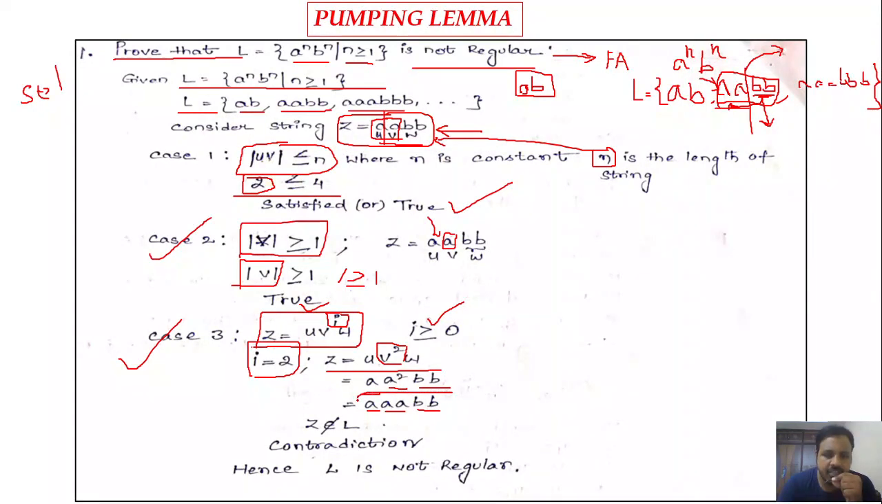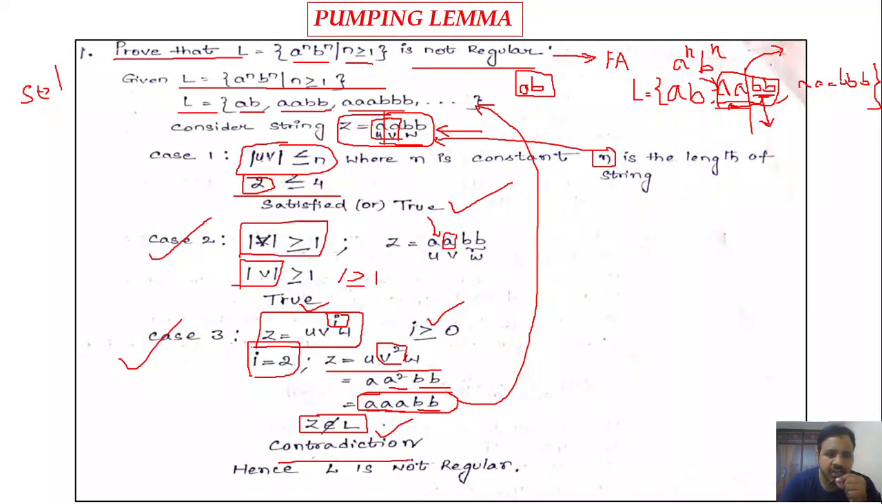If you observe this string, triple a followed by bb, it is not present in the given language, right? That means we may not have three a's followed by two b's, because the number of a's and number of b's must be equal. But the string that we have got here is aaa followed by bb, which does not belong to L. So the z that we considered in case 3 does not belong to L.